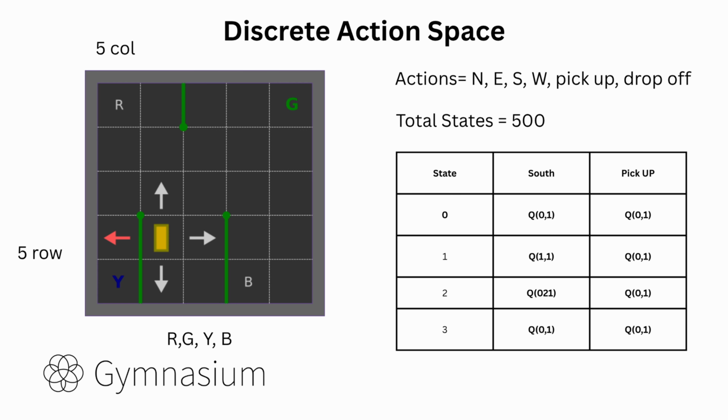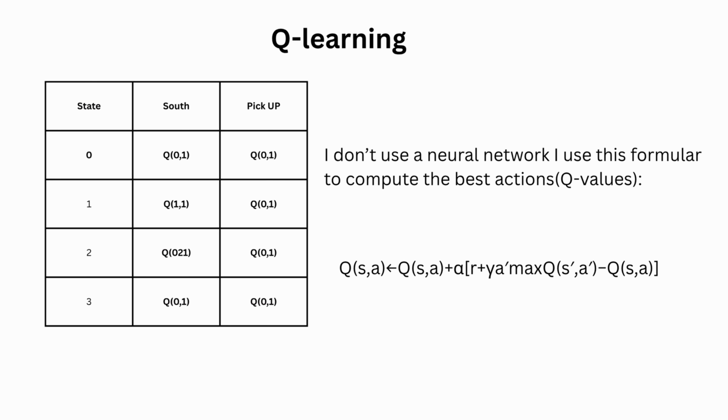With that out of the way, the next question to ask is: is it a continuous or discrete action state space? The Taxi gym env is discrete. We have a 2D grid which computes a total of 500 different states. We have 5 rows, 5 columns, and 4 possible destination locations. So also the actions are like north, south, west, pick up, drop. So Q-learning can just compute via a formula how good an action is.